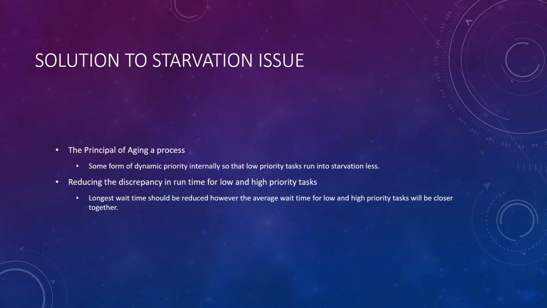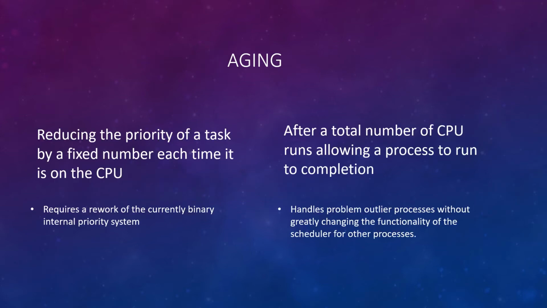We still might face some starvation issues, thus we look into aging, where priority is dynamically handled for lower priority customers so they don't go into starvation, and we reduce the discrepancy in runtime between high and low priority so they are closer. For aging, we had two options. In the first one, the priority is reduced every time the customer goes through the queue or the task runs through the CPU cycle, compared to the next one where after a certain number of CPU cycles or the customer going through the queue, they are allowed to run to completion.